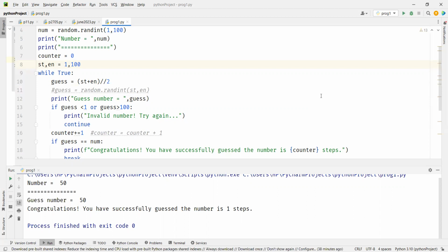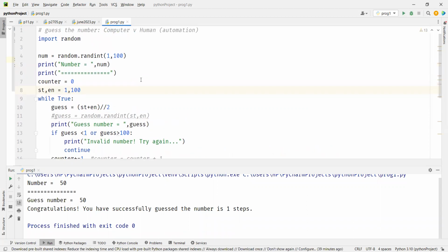Now let's say I want to see, between what we just did, the automation step versus the computer step, which is faster. How do we do that? I want to know between the automation step and the computer step, which one is faster.